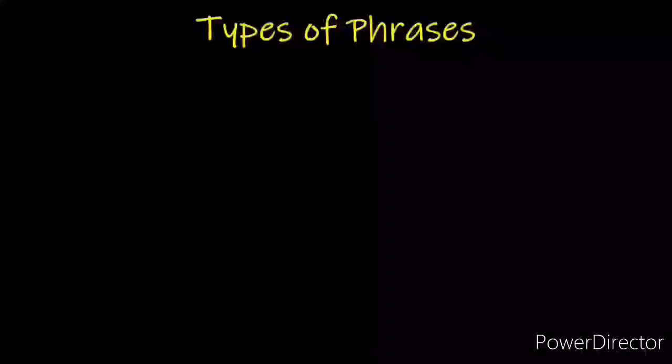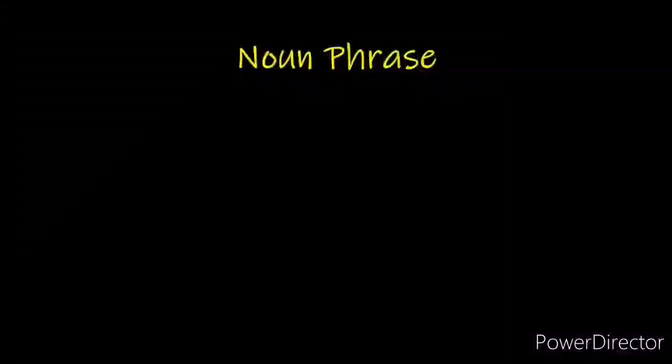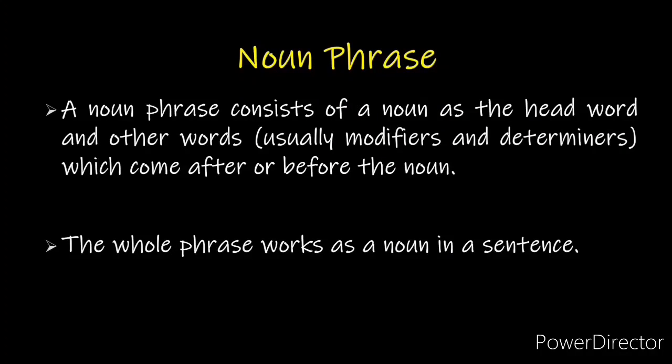There are different types of phrases that belong to different parts of speech. Let us study them one by one. Noun phrase. A noun phrase consists of a noun as the head word and other words, that is, modifiers and determiners, which come after or before the noun. The whole phrase works as a noun in a sentence.